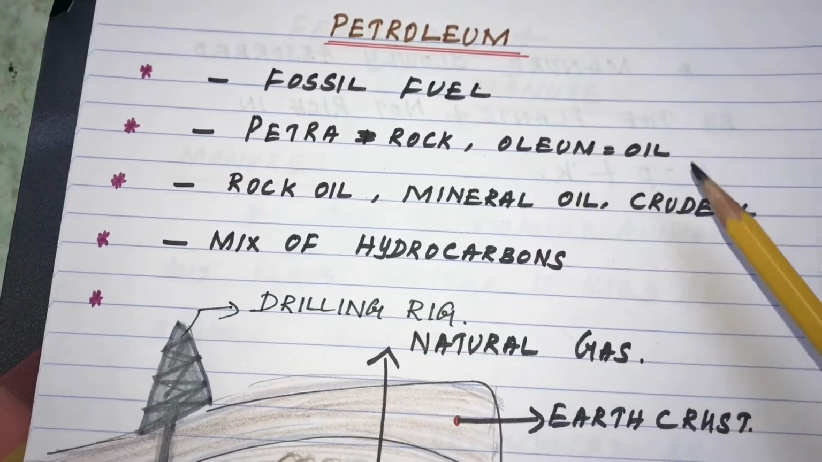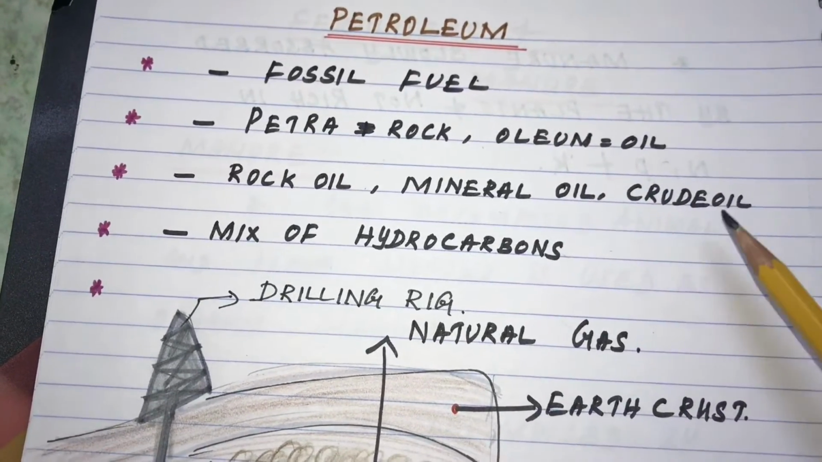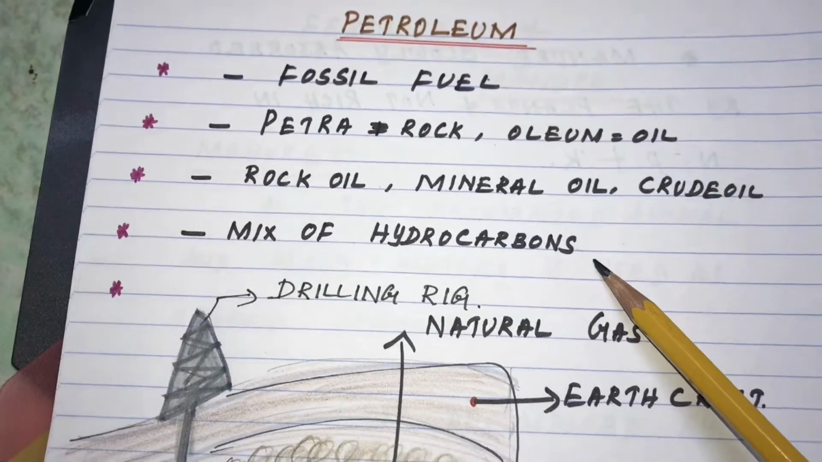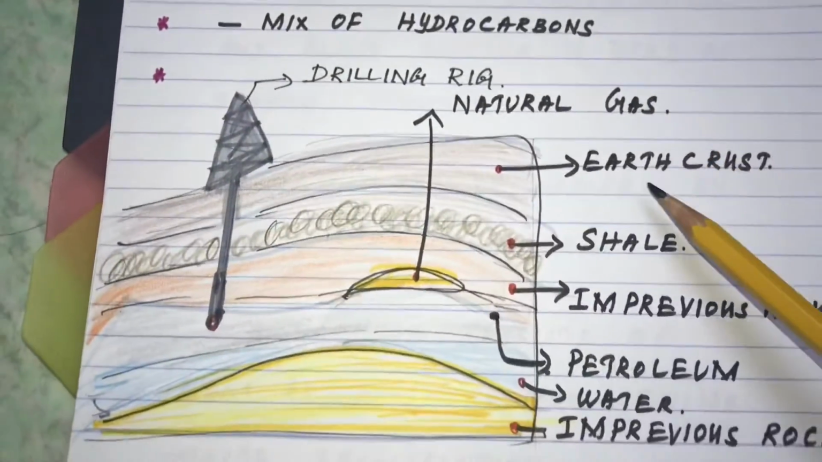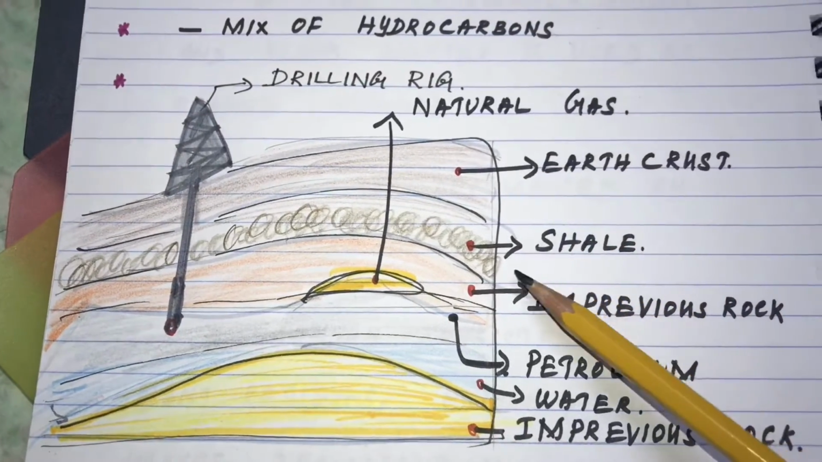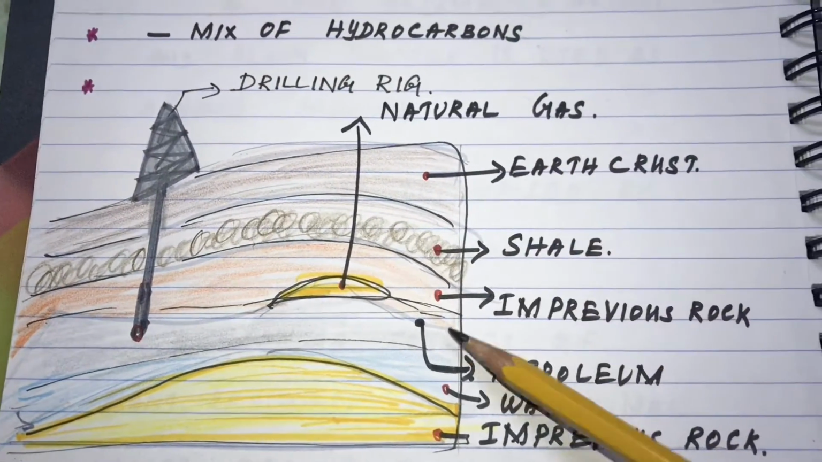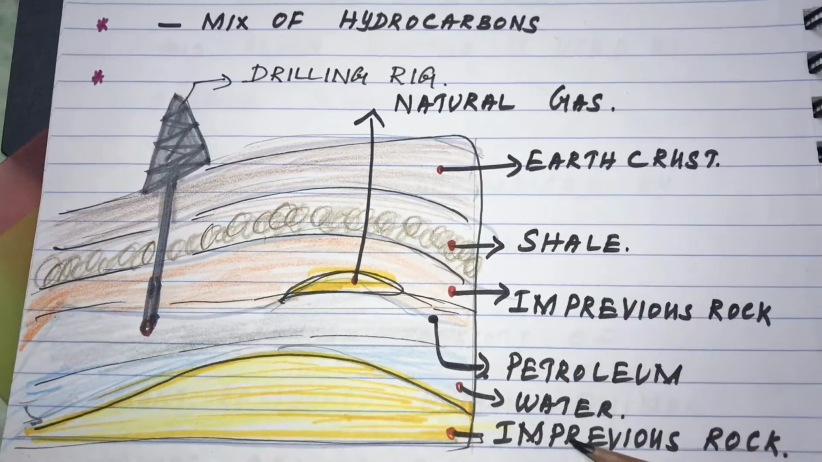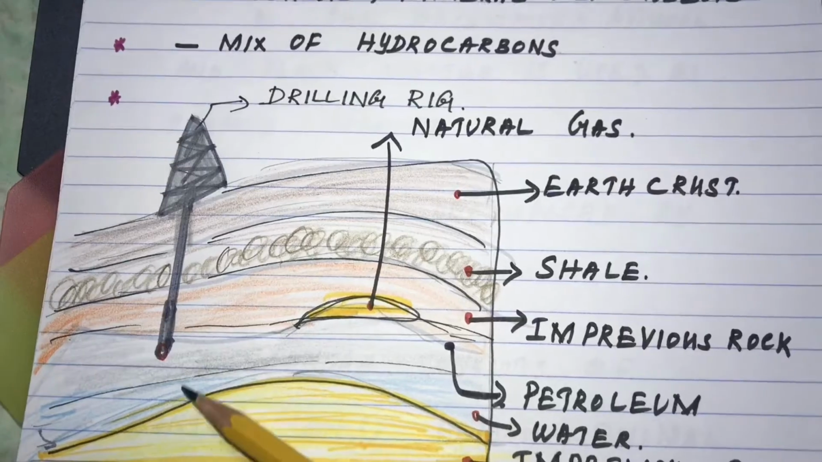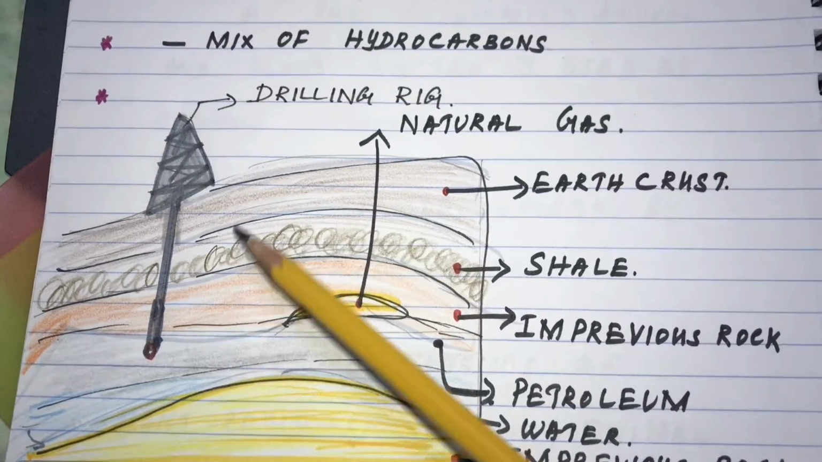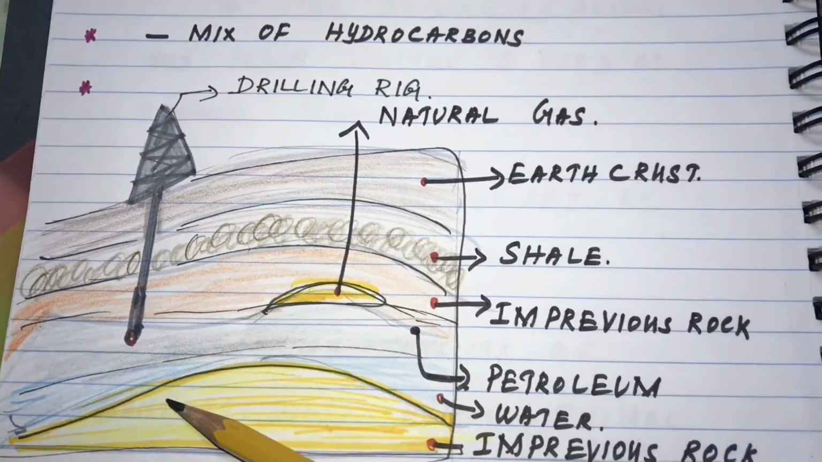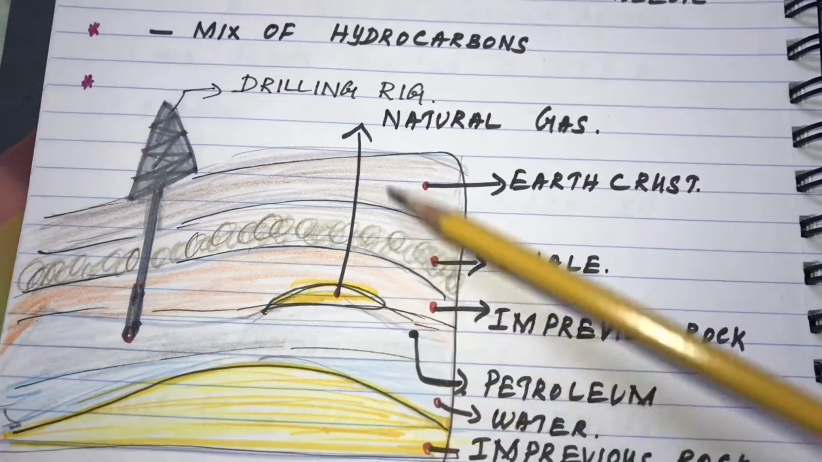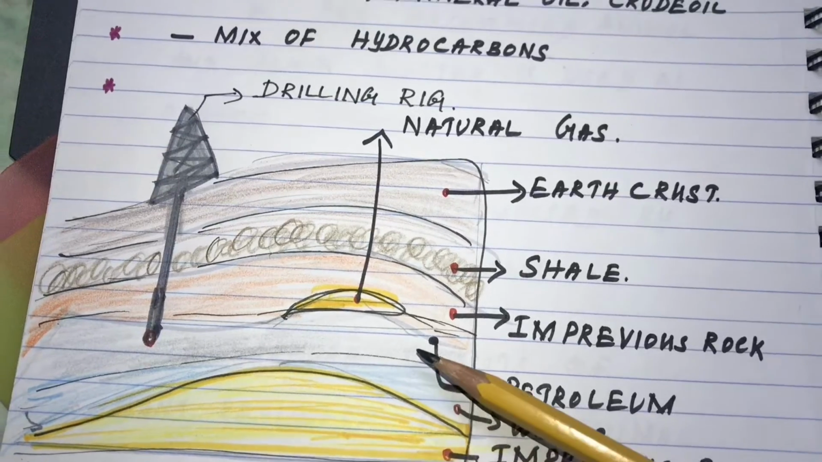Petroleum is a fossil fuel, also called rock oil, mineral oil, crude oil. It is a mixture of hydrocarbons. Petroleum is found beneath the surface of the earth between the rocks of impervious layers. It is obtained by drilling holes in the earth crust. It was formed beneath the earth strata.